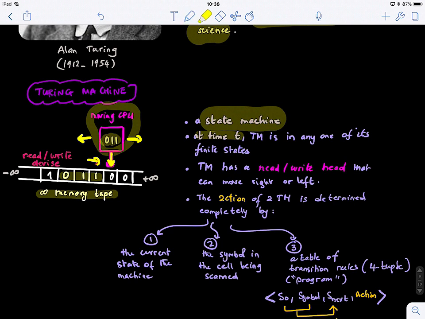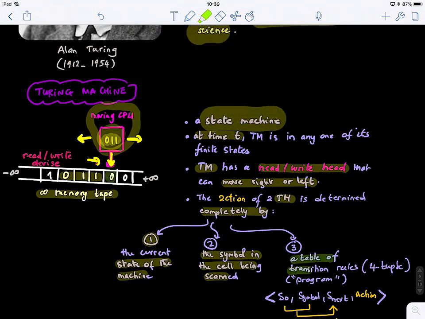So basically, the Turing machine has a read-write head that can move right or left. The action of the Turing machine is determined completely by, first, the current state of the machine. So this is the current state, what's inside the moving CPU, or the read-write head. Second, the symbol in the cell being scanned. This is the current symbol that's being scanned right here. And third, a table of transition rules that we call a four-tuple or program.